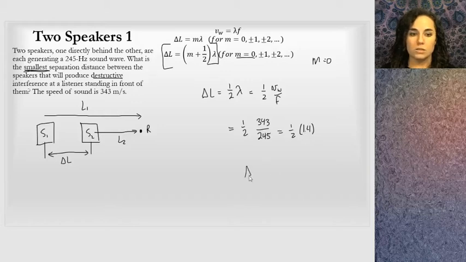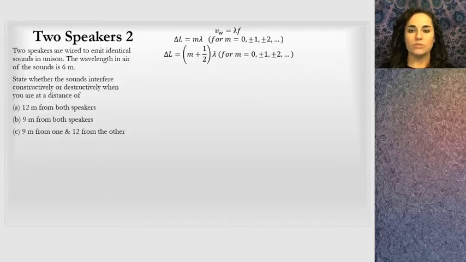So that means these two speakers have to be 0.7 meters apart from each other. And a receiver standing any place along this line will not hear anything. These two waves will cancel out.